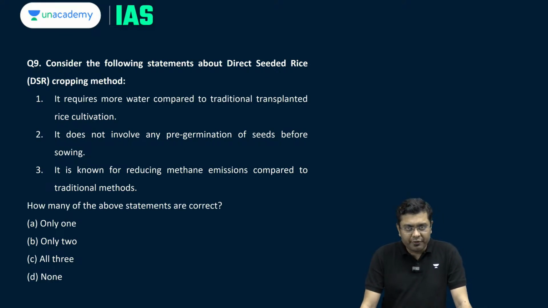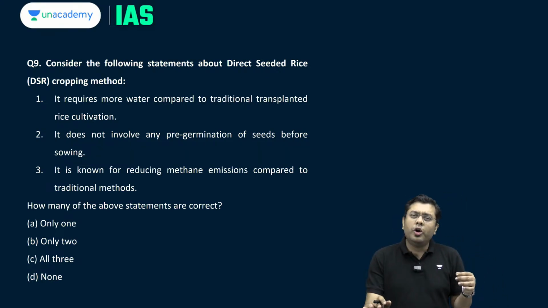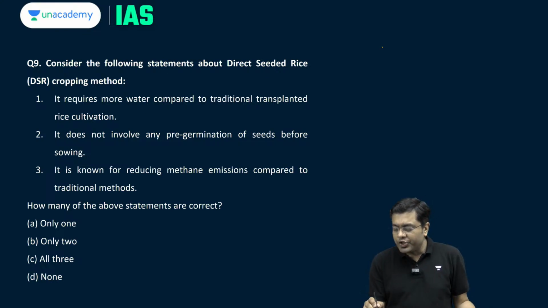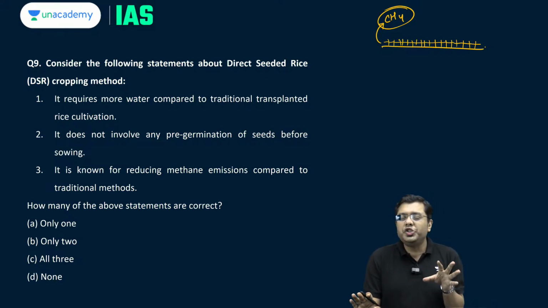that is direct seeding of rice. Now, we have to understand that the traditional method of rice cultivation is where you observe the flood irrigation technique. Flood irrigation is what? Let's suppose you have a farmland. Now, you flood the farmland with water and then you transplant the saplings of rice in that area. These saplings of rice produce organic matter and this organic matter is present in this water. When this water is lost, there is a lot of methane emission which is accrued along with it. So, that is why it is harmful and dangerous for the environment.